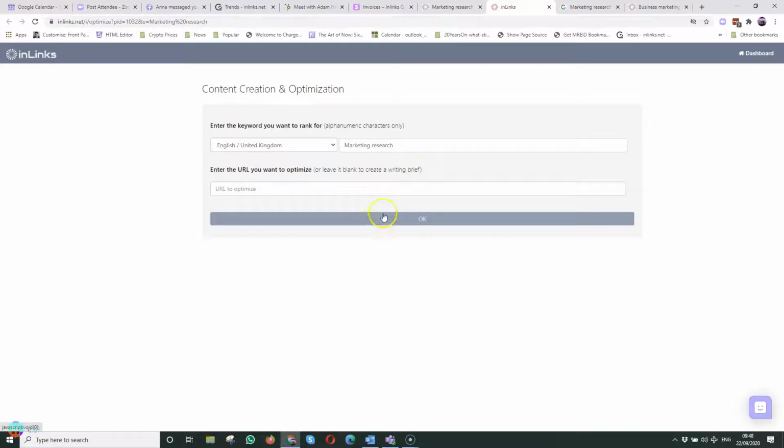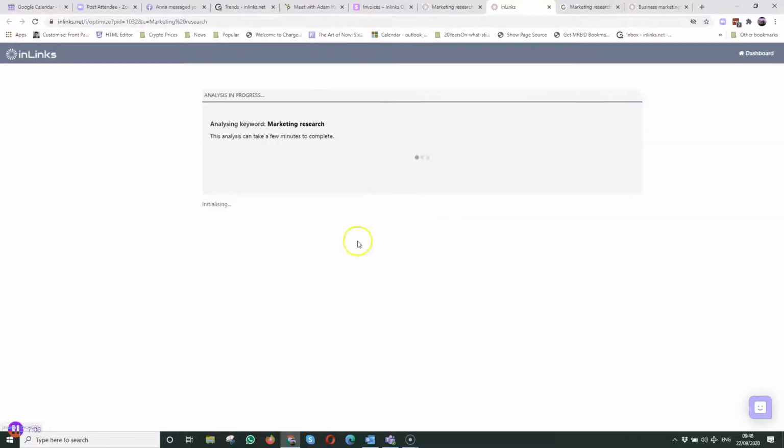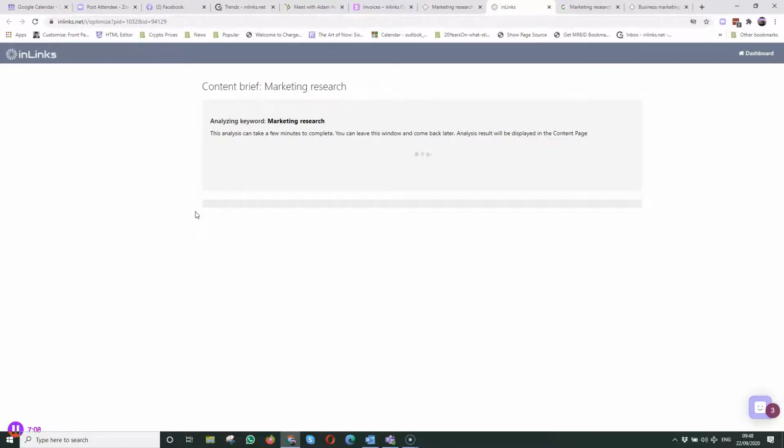But what I'm going to do today is I'm just going to create this content and not compare it against anything else. I'm going to write the marketing research content from scratch. So I'll just click this. It then brings in the best content that's out there, looks that up on Google API for the UK for marketing research to find out what results are coming back. It runs a natural language processing algorithm over that to understand the underlying entities and concepts that are coming back for the phrase marketing research, so that it can create a content brief for me to go and write about marketing research. And this is a great way for us to investigate what we should be writing about next.